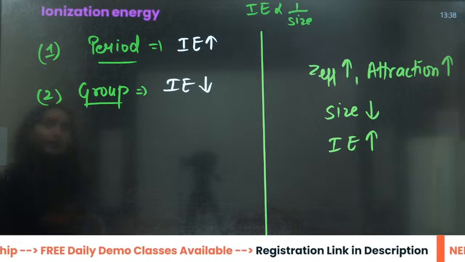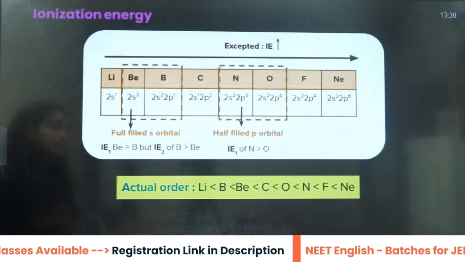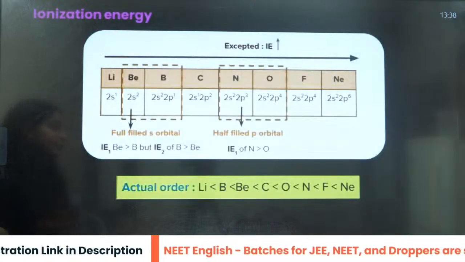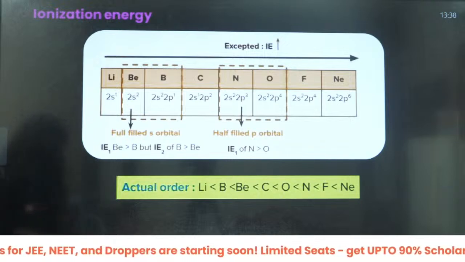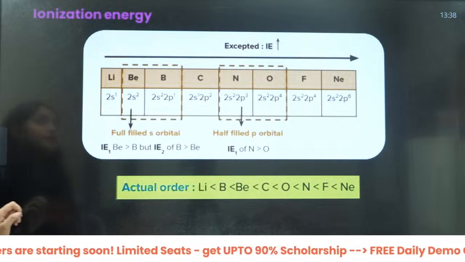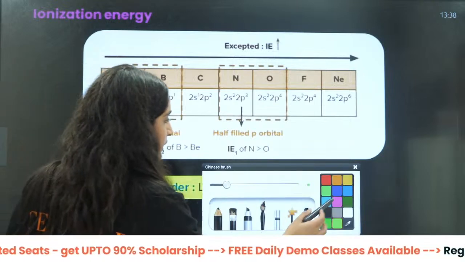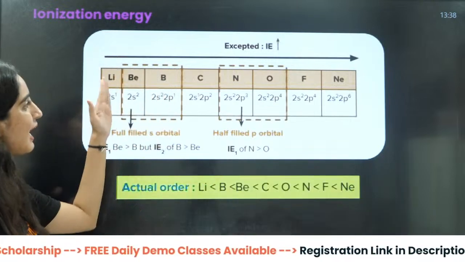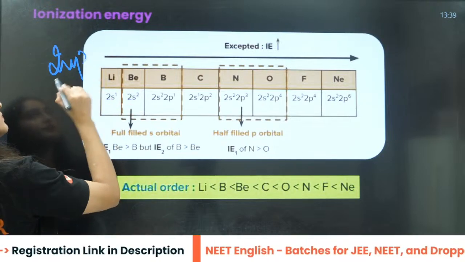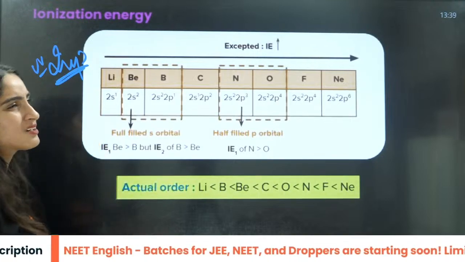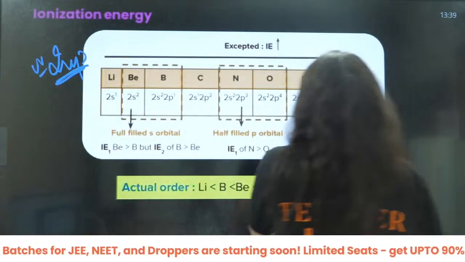Now let us talk about the exceptional trends here. Here, beta, you can see very weird exceptional trends. Firstly, you will see that this is a very important question. Very, very important question. It is asked so many times in your previous years, right?